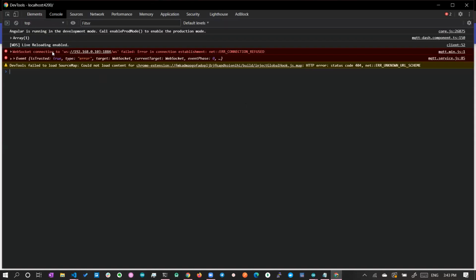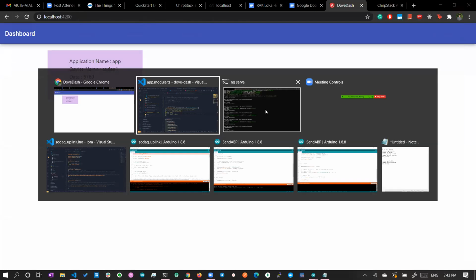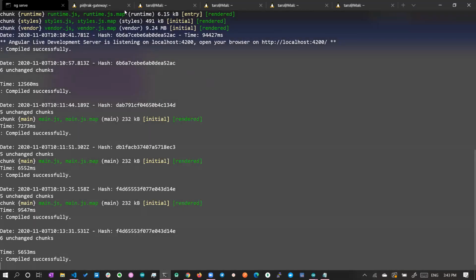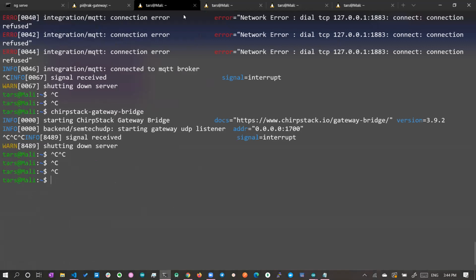You can see, here we have one single data. WebSocket connection to 192.168.0.03 failed. Error in connection, something is connection refused. Okay, let's not consider those things, because I think the Mosquito server is running. I think Mosquito's WebSocket connection is not enabled. But anyway, we will get the data here.